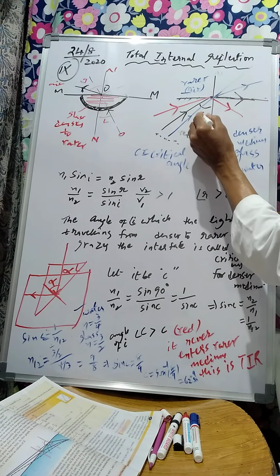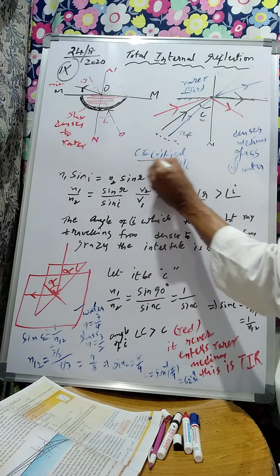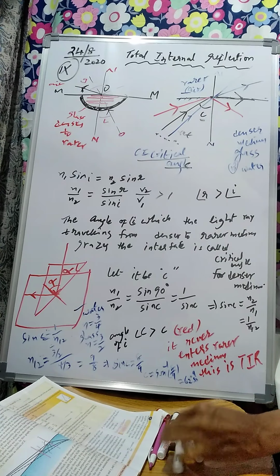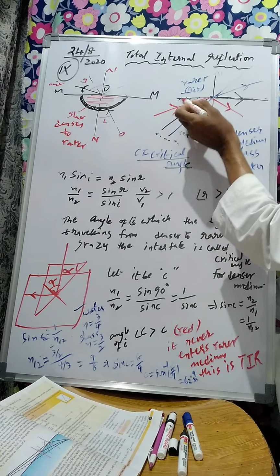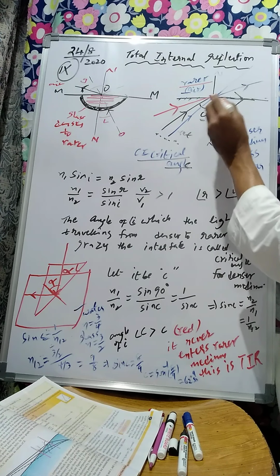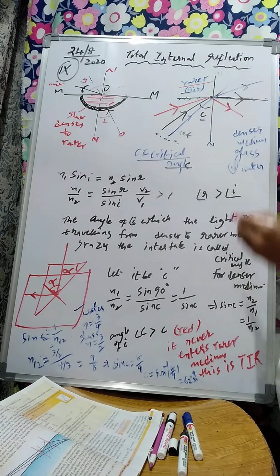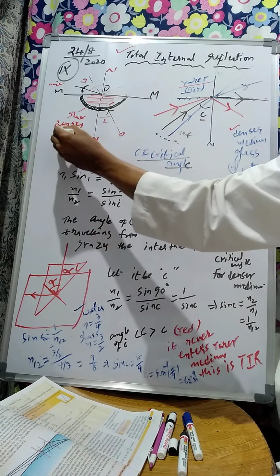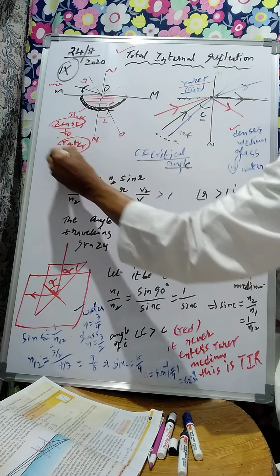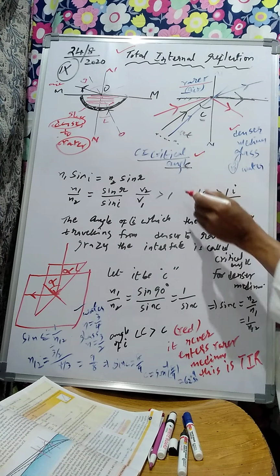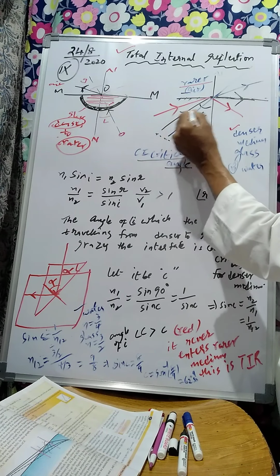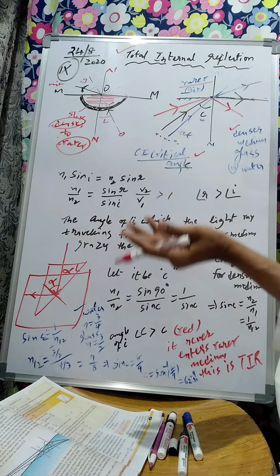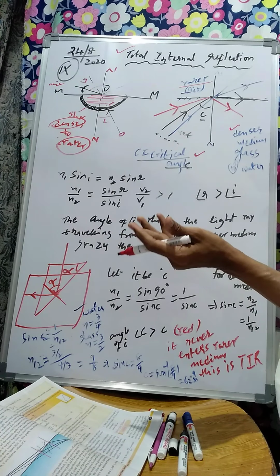This angle is called C, the critical angle. What is that? The critical angle. Now when the angle is greater than the critical angle, the light rays will not travel to the rarer medium, but will stay inside the glass slab itself. Always, this phenomenon of total internal reflection happens from the denser to the rarer medium. This is the condition. As you increase the angle beyond C, the light ray will not go out, it will stay inside, as in diamonds, the brilliance of diamonds, and in mirages.